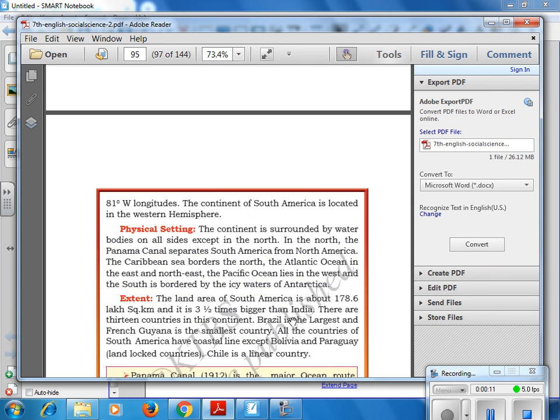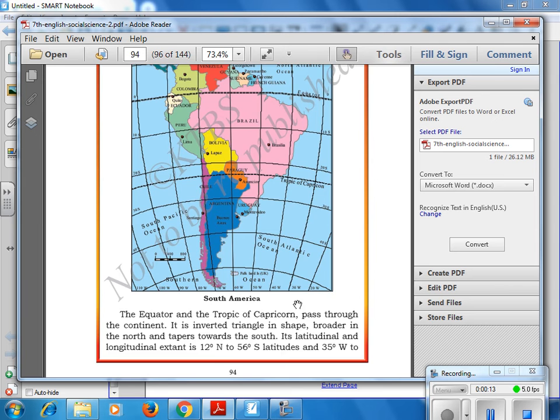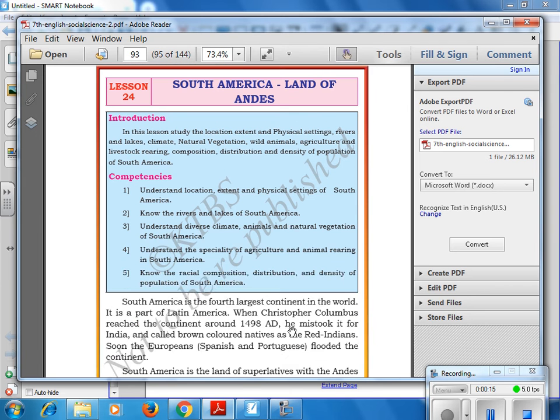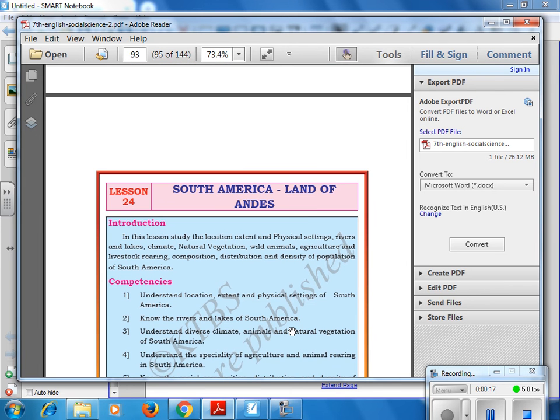I would like to introduce today's topic, South America. This is one of the interesting topics where we can learn more interesting facts. This is one of the continents where so many interesting facts lie.